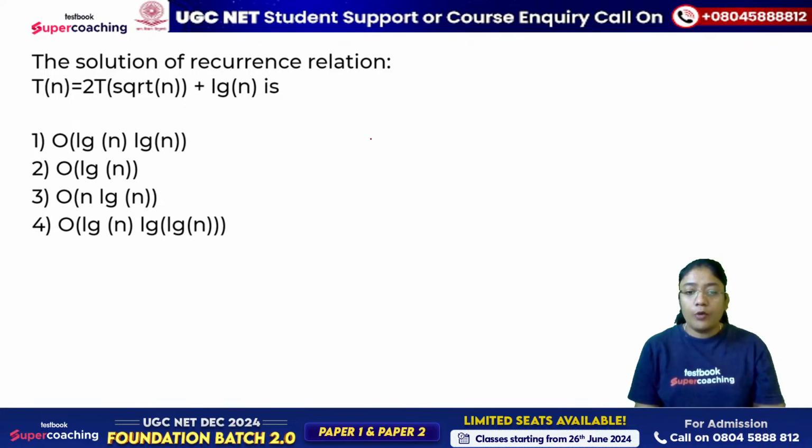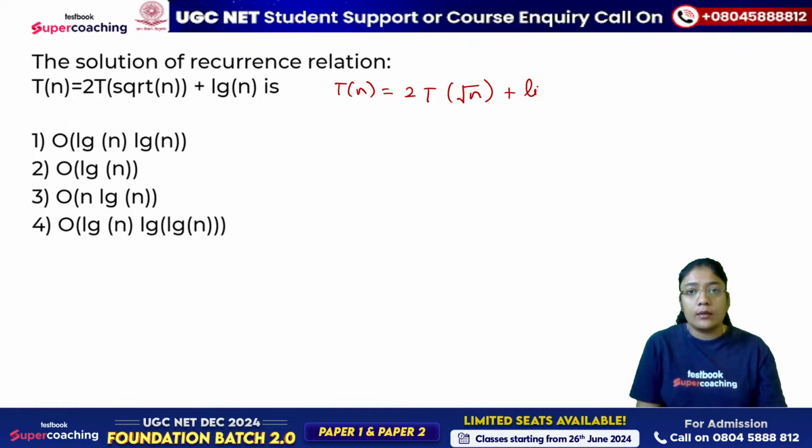So the way of writing this is, as you are given that T of n is equal to 2T of square root of n plus log n. So what I'll do is I'll substitute n, assume n as 2 raised to power k, because अभी तक आपके पास जो रेकरेंस रिलेशन है इस पे आप डायरेक्टली मास्टर्स थ्योरम नहीं लगा सकते, तो मैं इसमें क्या एज्यूम कर रही हूँ कि n is in the form of 2 raised to power k.